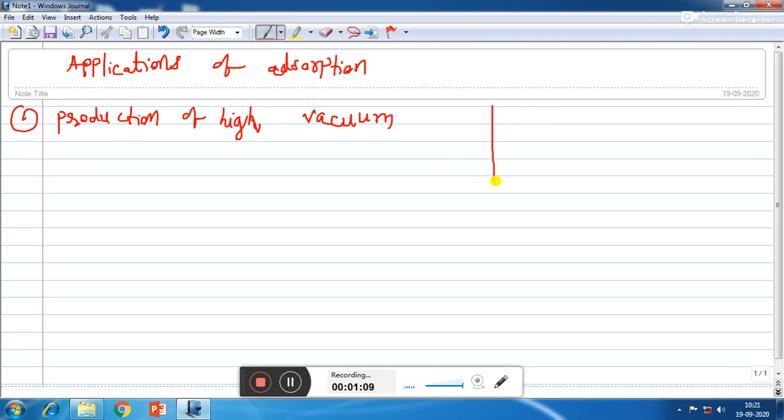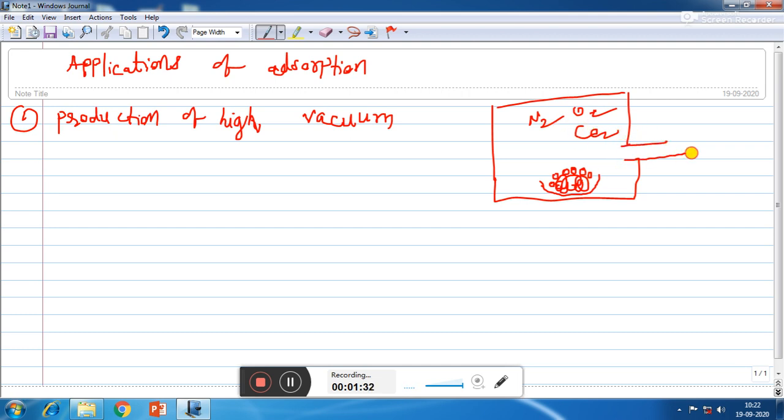So initially we will see that in the closed vessel, if several gases are there, then in that case, by keeping charcoal, most of the gases can be adsorbed on the surface of the charcoal, and whatever remaining traces of gases are there, they can be removed by connecting this vessel with a vacuum pump, so that a very high vacuum can be created.